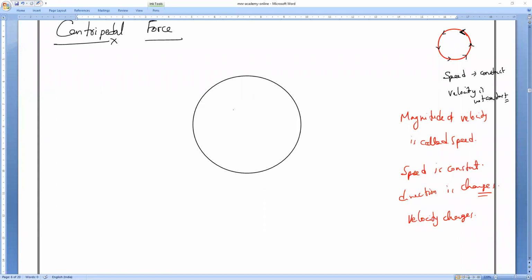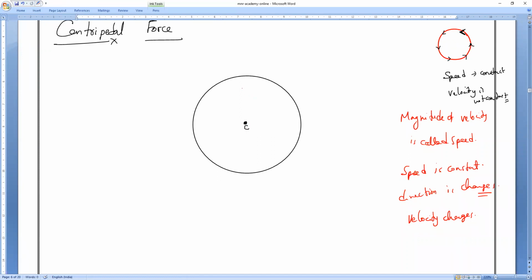Centripetal force, which can make a body move along a circular path, is always acting perpendicular to the direction of velocity and always acts towards a fixed point. That fixed point we call the center.